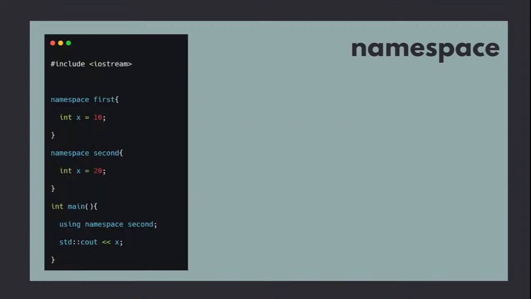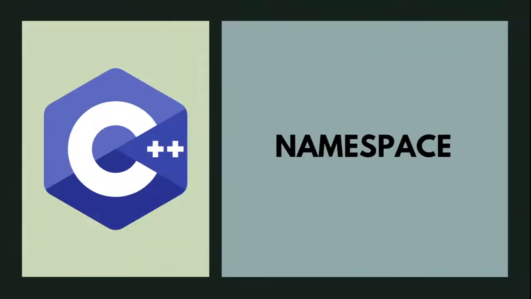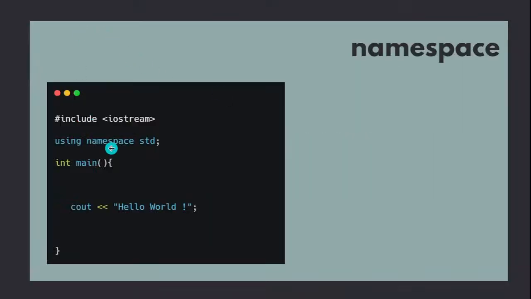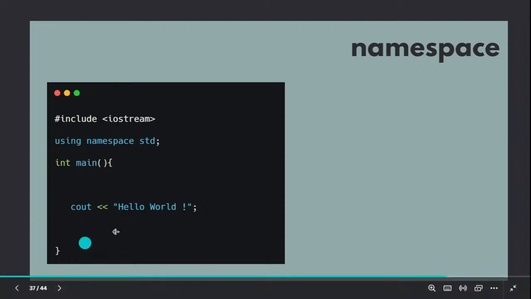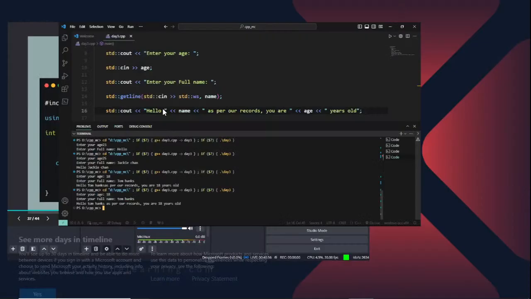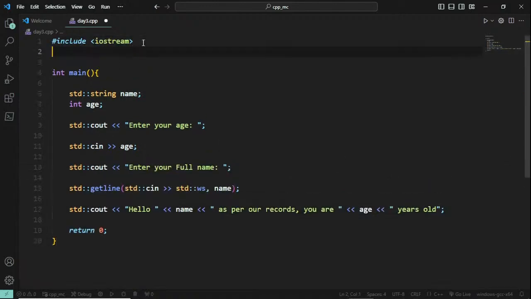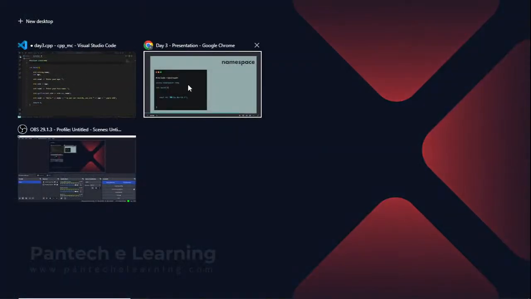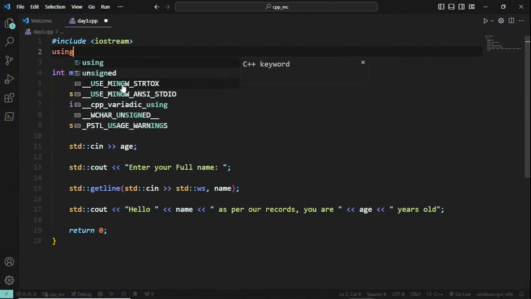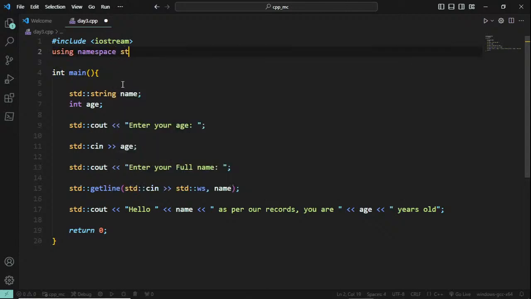You can manually do it, but there are some predefined as well. For example, you can use this namespace for calling standard. So every time you don't want to go with standard cout or standard cin, you can directly call cout or cin or endl. For example, for this entire statement, in the space for namespace, you can use this: using namespace std.